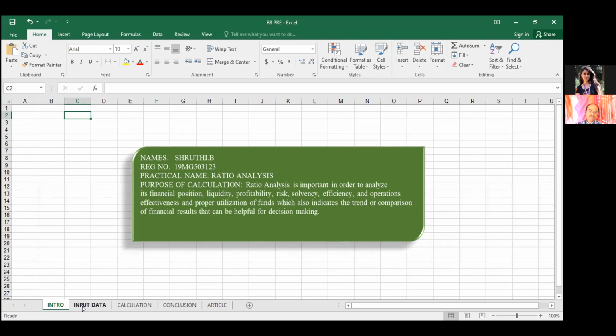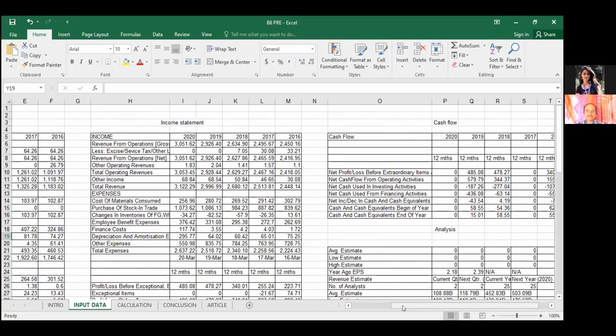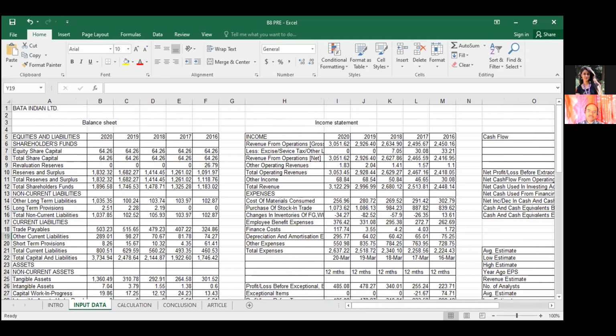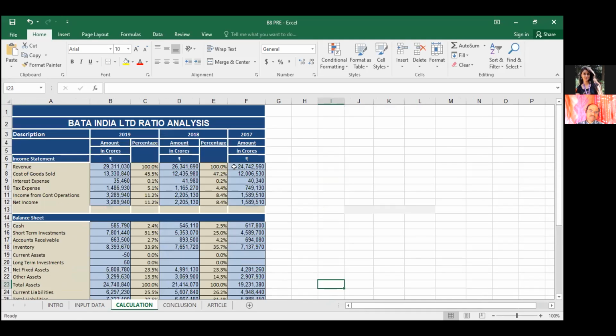I have selected Bata company. This is the balance sheet, income statement, cash flow, and the analysis. These are the data which I have collected from moneycontrol.com. And this is the template which I'll be using for the ratio analysis, according to this and the data which I have collected.